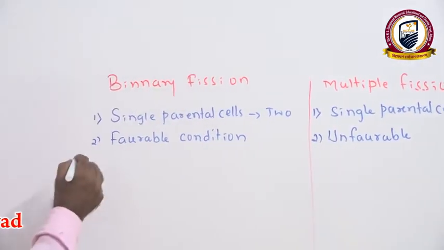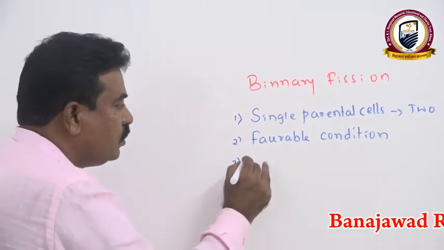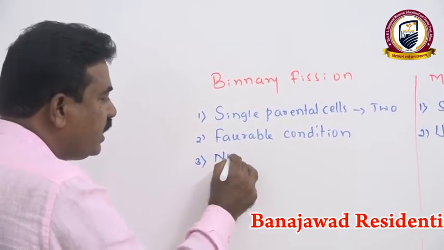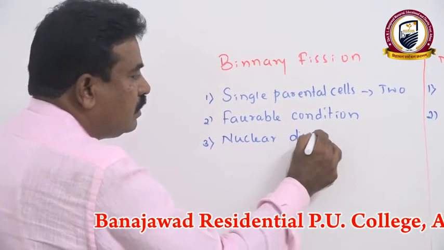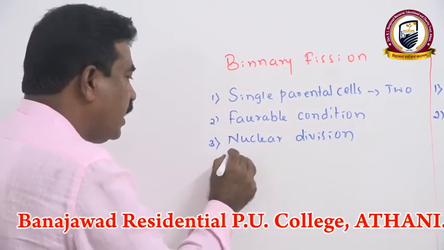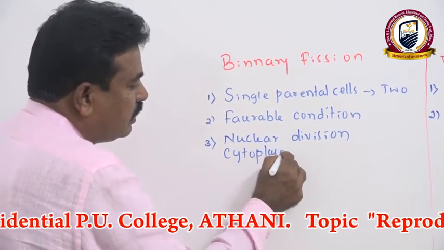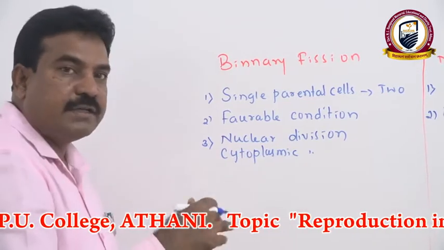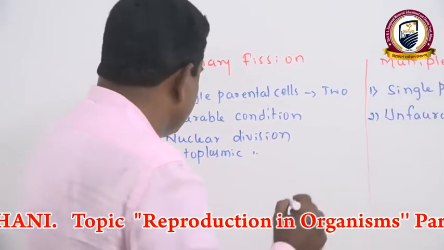Another most important difference is that generally during binary fission, both nuclear division, which we call karyokinesis, and cytoplasmic division, which we call cytokinesis, take place simultaneously as we see in normal mitosis.